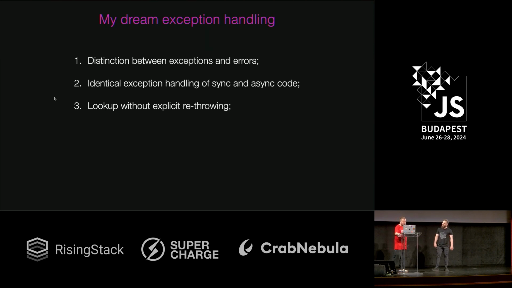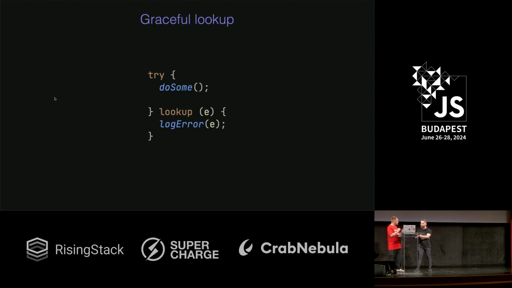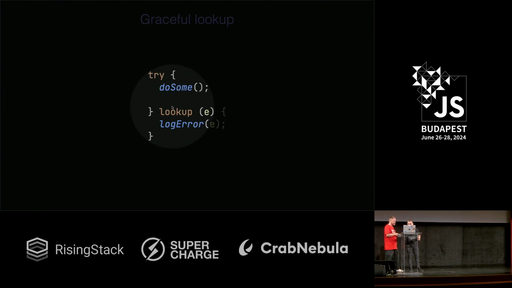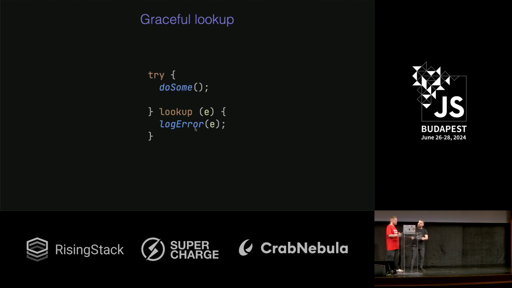I'm not quite sure I understand you. Super simple. Do you remember the try catch block and the catch statement? I would like to have a lookup statement with a catch parameter, but which will throw the error from itself automatically. Oh, I see. So it works like a catch, and at the end of this block we have an implicit throw e. Yep. I like it. Let's add it.